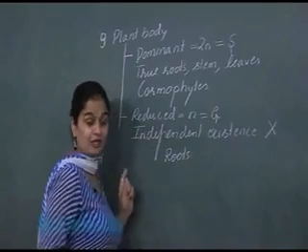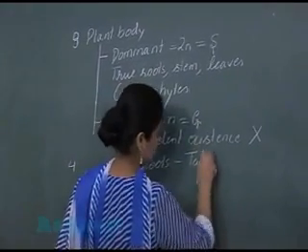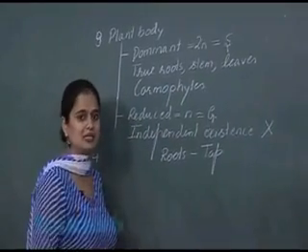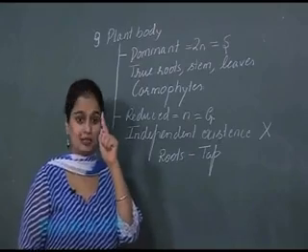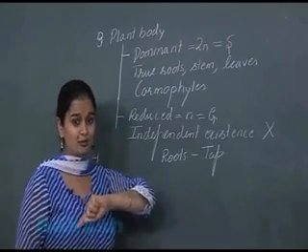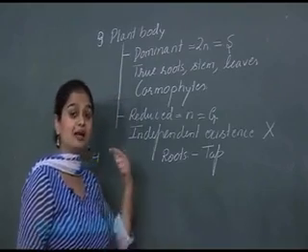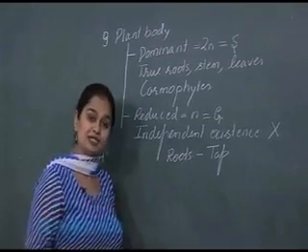Now the type of root system which is present here is the tap root system. In the last class I discussed the tap root. It arises from the radicle. If the root arises from the radicle, we call it a tap root, and if the root arises from anywhere other than the radicle, we call it an adventitious root.